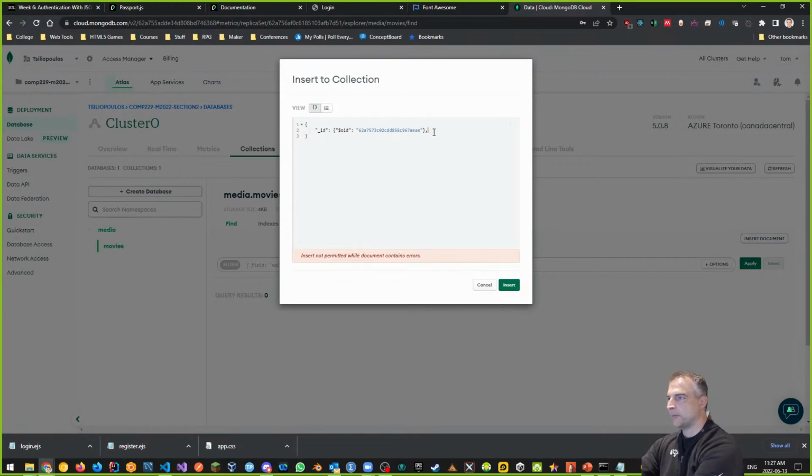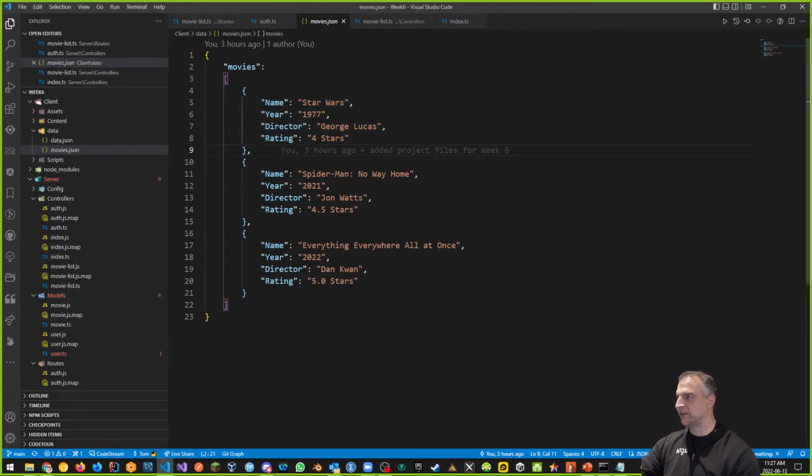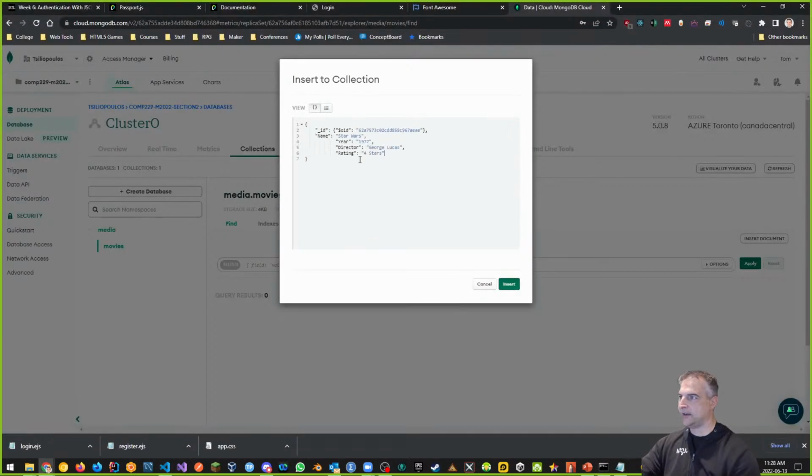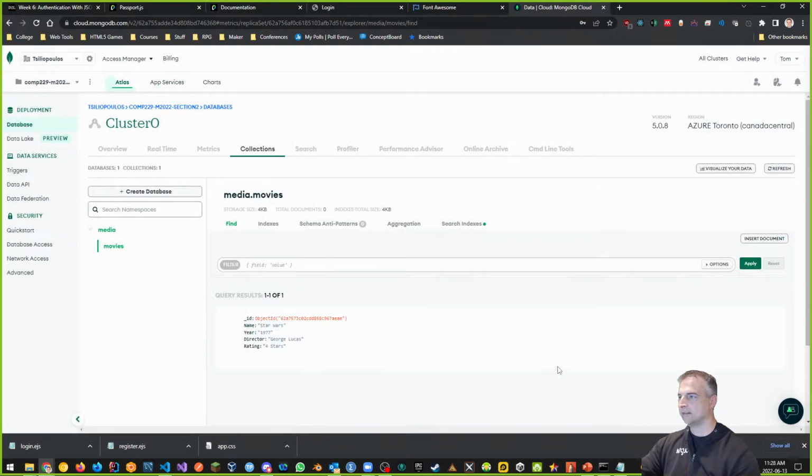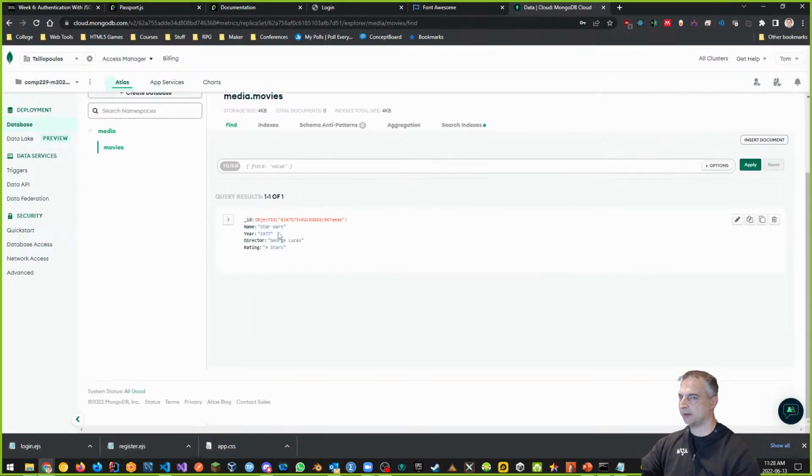I want to do my next piece here, right? And that means, again, I just want this piece. I don't want the curly braces, just this piece. So grab that and put it in, and now it computes. So this is the ID with curly braces, and this is the other part of the document. Click insert, and it's done. So there's my first document. Let's do another one.